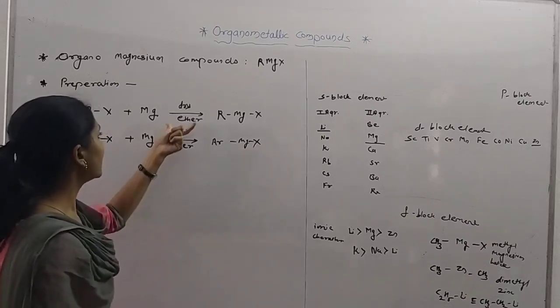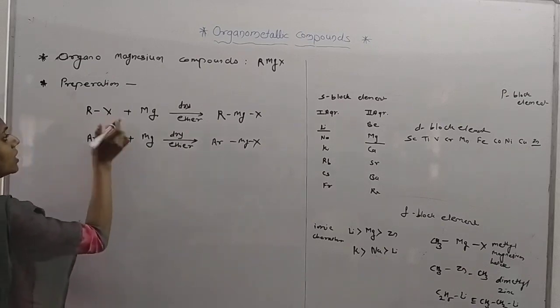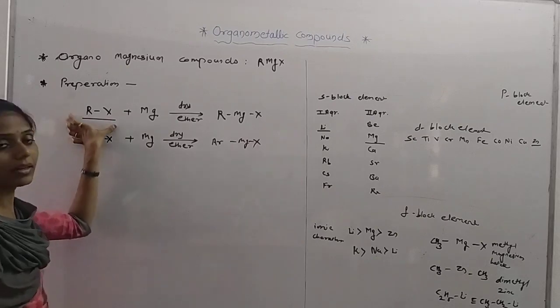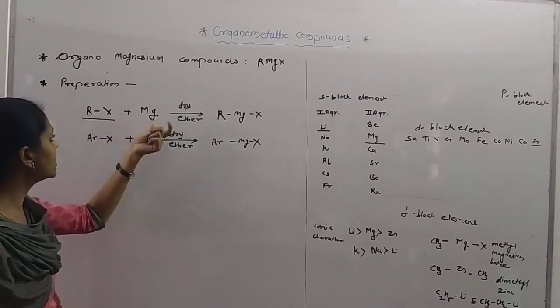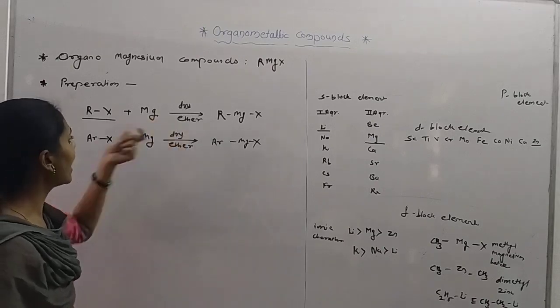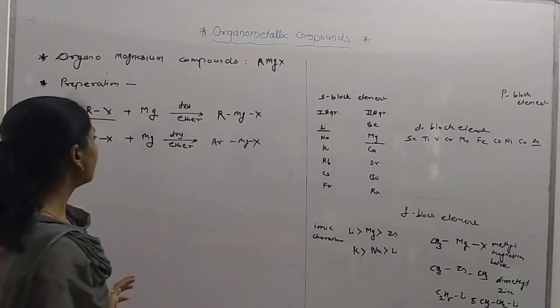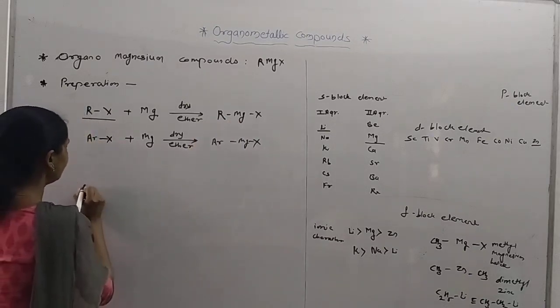These ether molecules are solvated to this reagent, and due to this, it acts as a base here and forms the product. But in another example, I have taken another example.